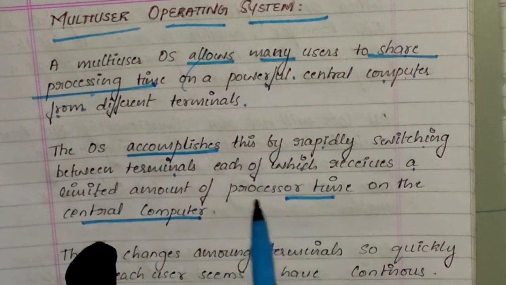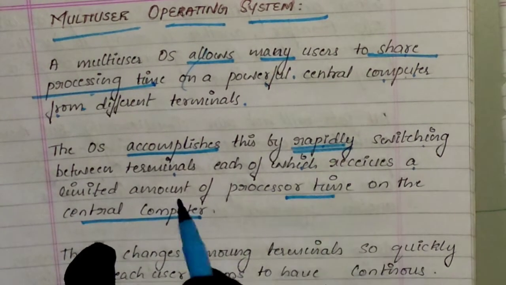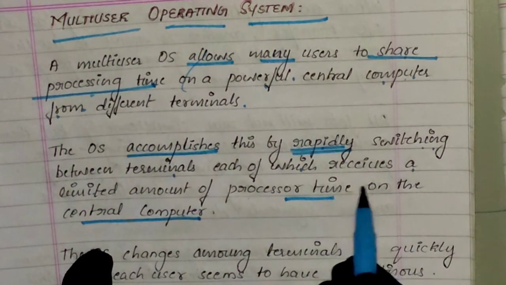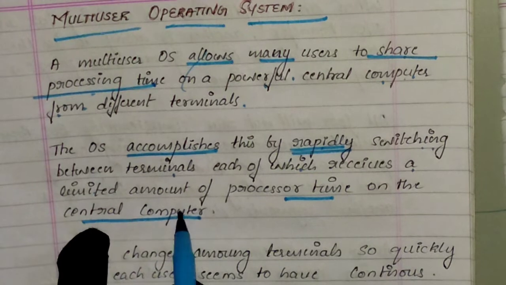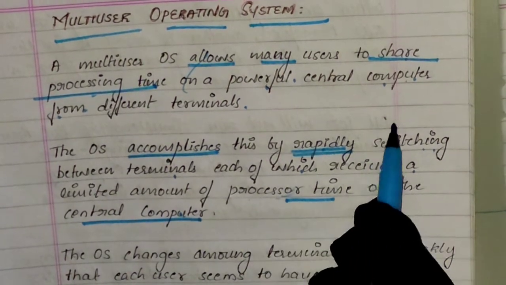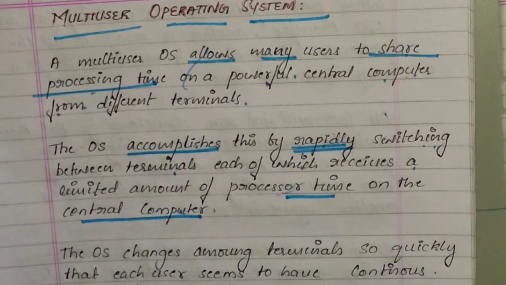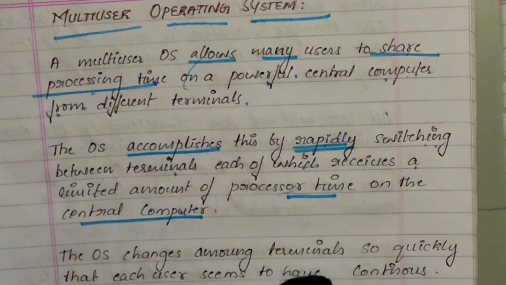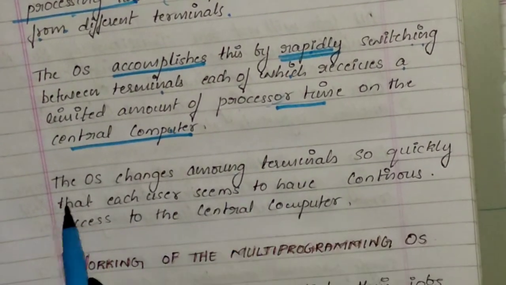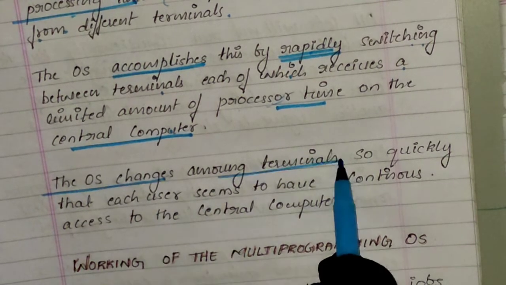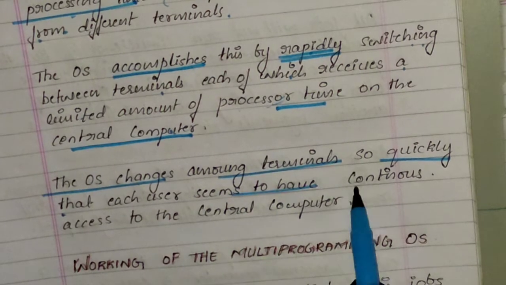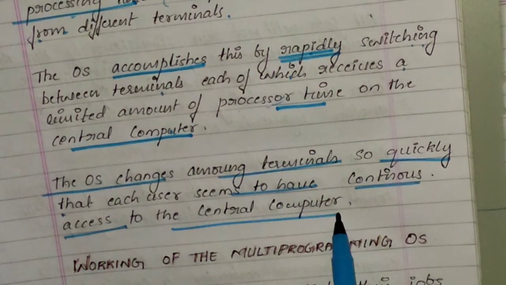So this processing time rapidly, in the sense it will be continuously switching, is so fast, so quick, that users feel that they are using a separate CPU or processor. The operating system changes among terminals so quickly that each user seems to have continuous access to the central computer.